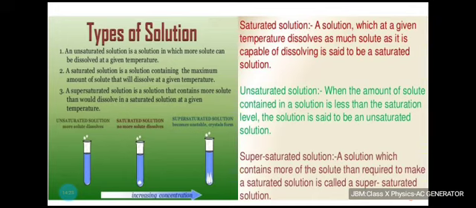Now what is a supersaturated solution? A solution which contains more of the solute than required to make a saturated solution. That is a supersaturated solution.